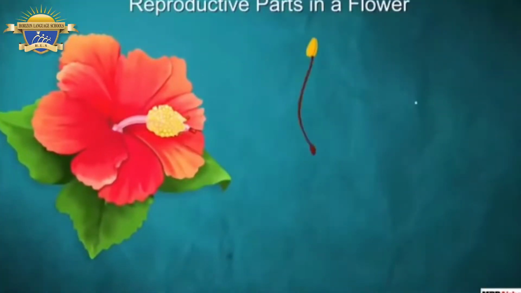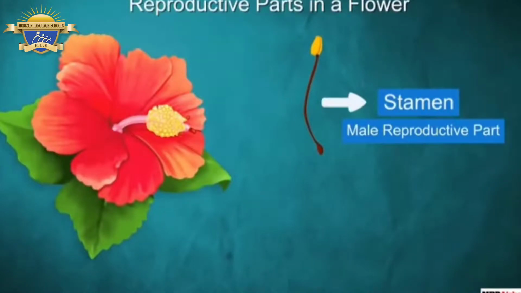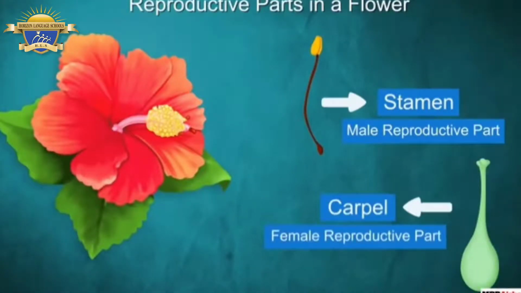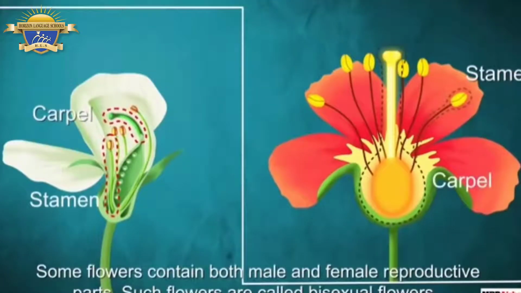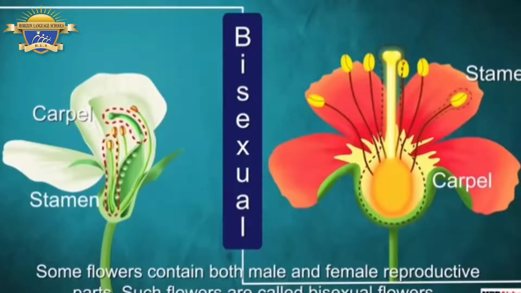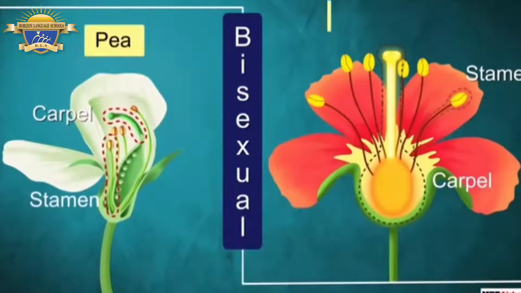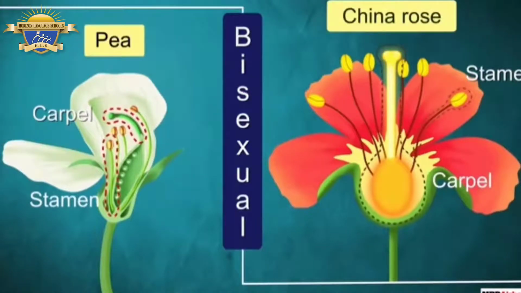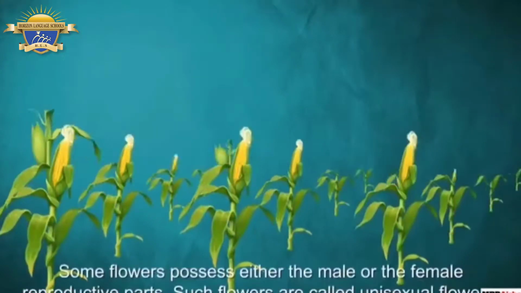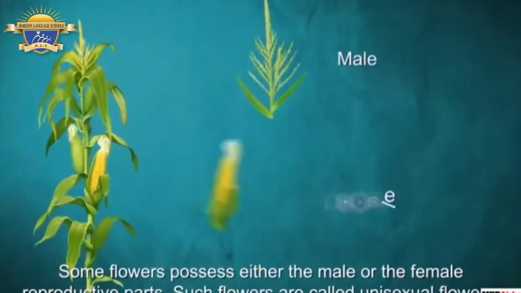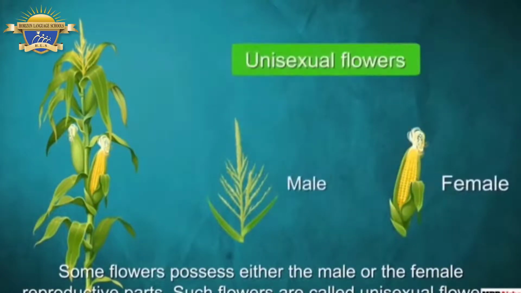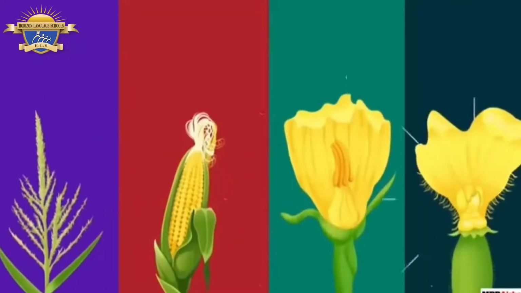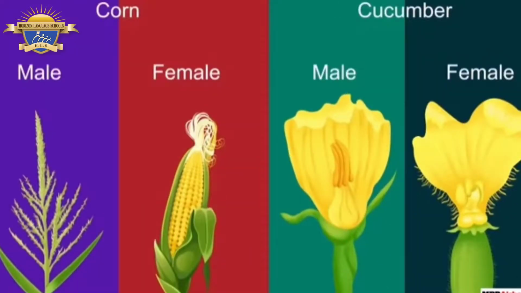In the flower, the stamen is the male reproductive part, while the carpel is the female reproductive part. Some flowers contain both male and female reproductive parts. Such flowers are called bisexual flowers, for example pea, China rose, etc. On the other hand, some flowers possess either the male or the female reproductive parts. Such flowers are called unisexual flowers, for example corn, cucumber, etc.